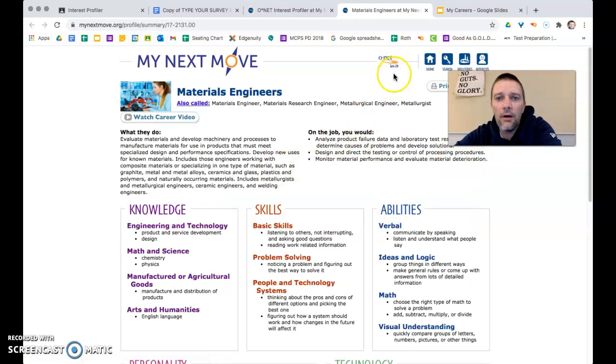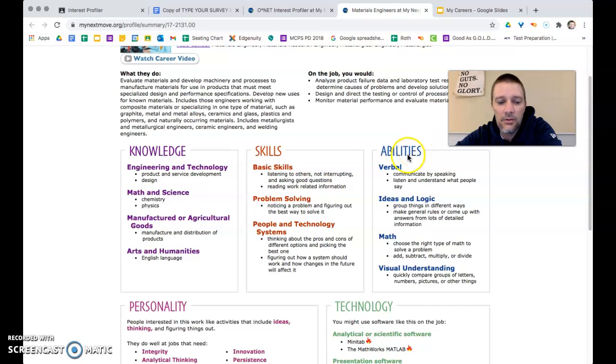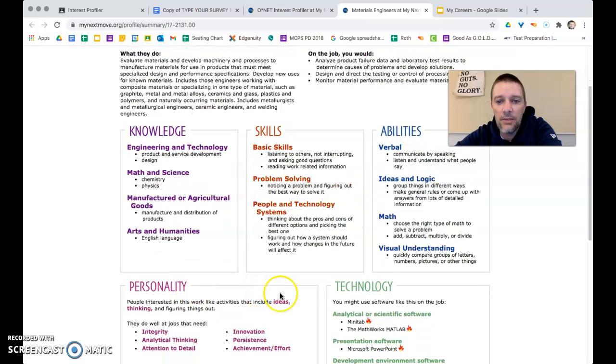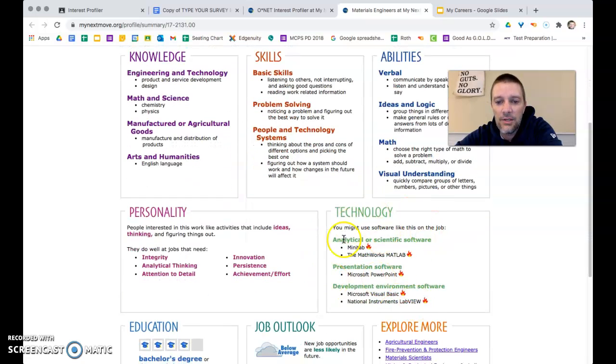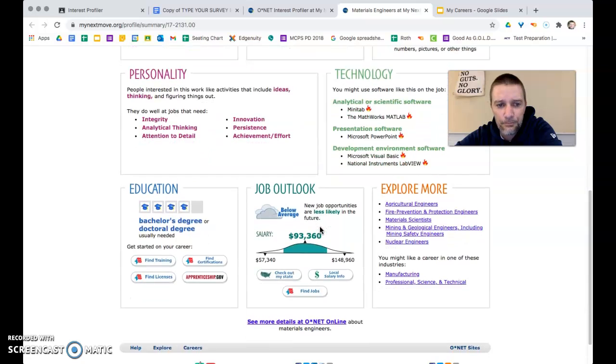So when you click on career, it takes you to this page, and it has all kinds of information. It tells you what the job does. It gives you a little video you can watch there to learn more about it. The knowledge, skills, ability, and personality it takes to be good at this job. Technology used in the job. Down here is where you'll find information you'll use. This tells you how much education is needed, right? This needs a bachelor's degree or a doctorate degree is usually needed for this type of work. And then it also tells you the average salary right here.